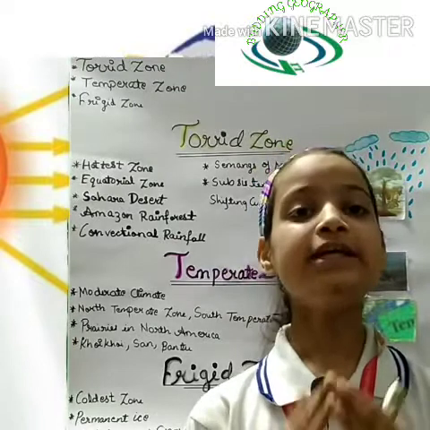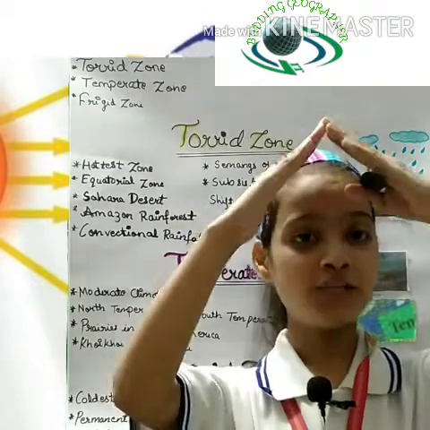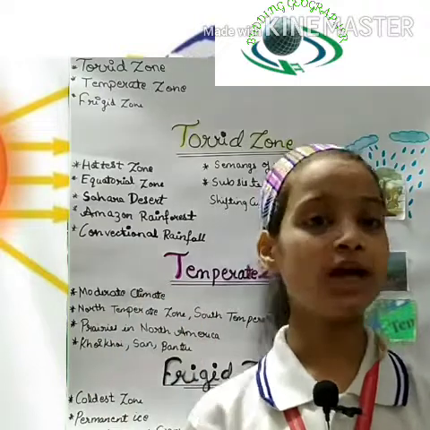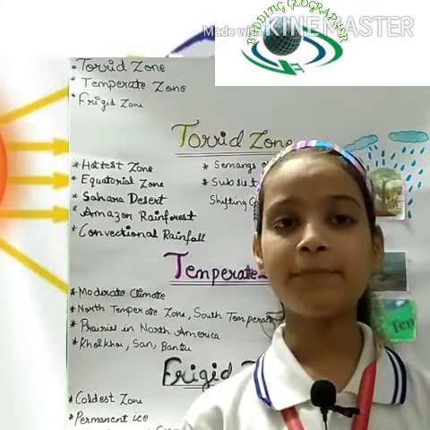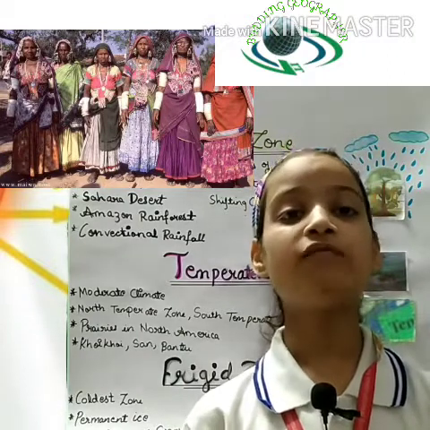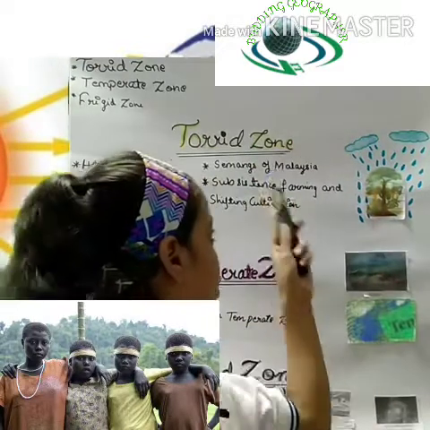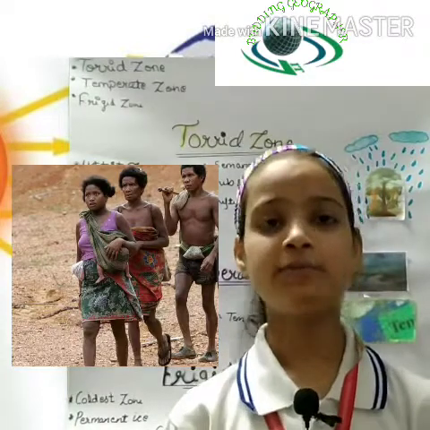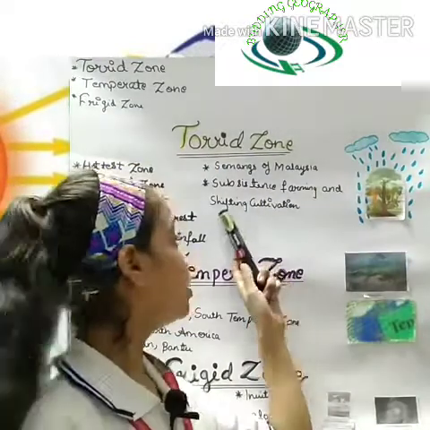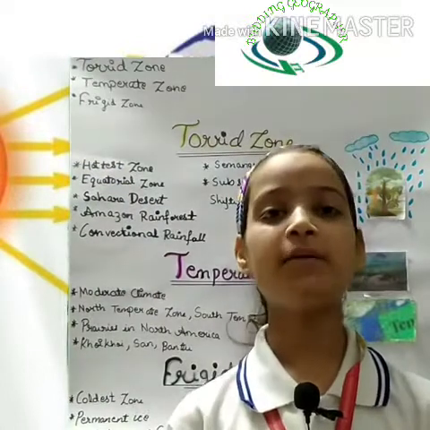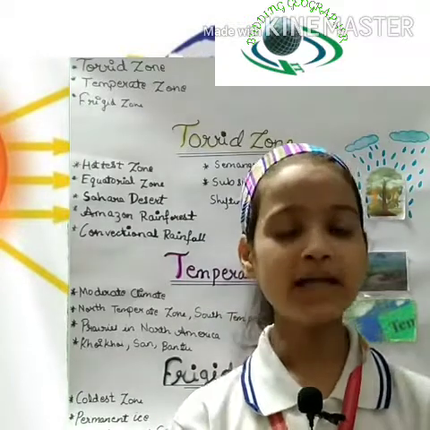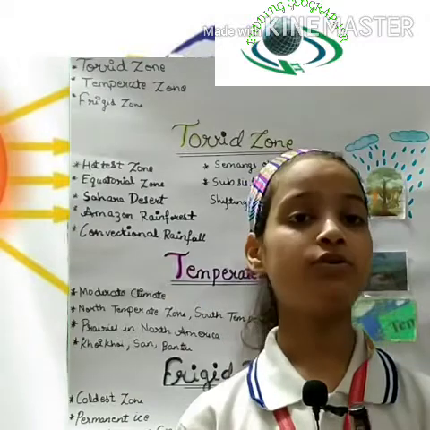Now the tribes. See, tribes means the people who don't have shelter to live, food to eat and water to drink. They roam here and there in search of these things. So, for example, in India we have Banjaras. Like that only, in the Torrid Zone we have Jarawas of Andaman and Nicobar Island, Semangs of Malaysia and different tribal people. They are dependent on two things, that is subsistence farming and shifting cultivation. So, subsistence farming means when the farmers grow only that much to sustain their family and themselves. But in shifting cultivation, the farmer has to grow crops on a patch of field.